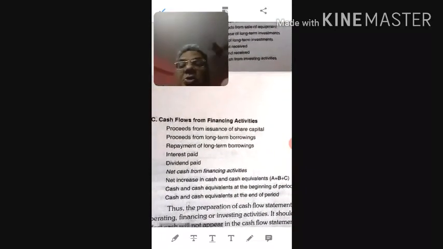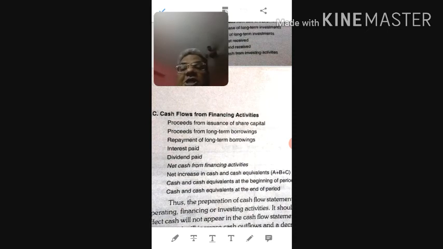Then we need to calculate C, that is cash flow from financing activity. Here we will be concerned with proceeds from issue of share capital, proceeds from long term borrowing, repayment of long term borrowing. It also includes redemption of preference share, redemption of debenture. What is redemption of preference share and debenture? I have already discussed while discussing fund flow statement.